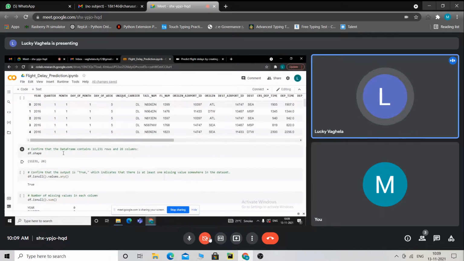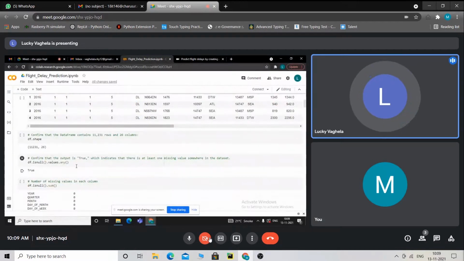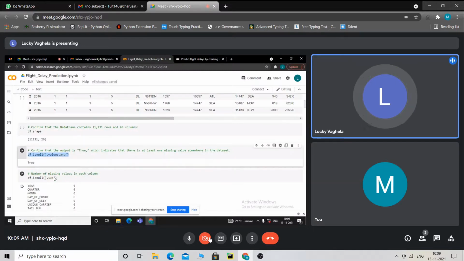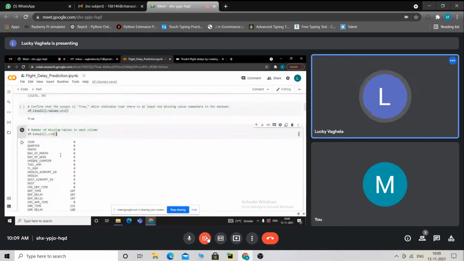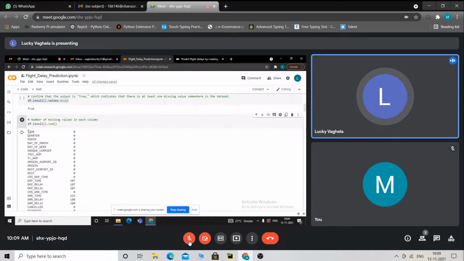Then we check whether there is at least one missing value somewhere in the data set, and we confirm that it is true. Then we find how many missing values there are in each column. So this is the output.